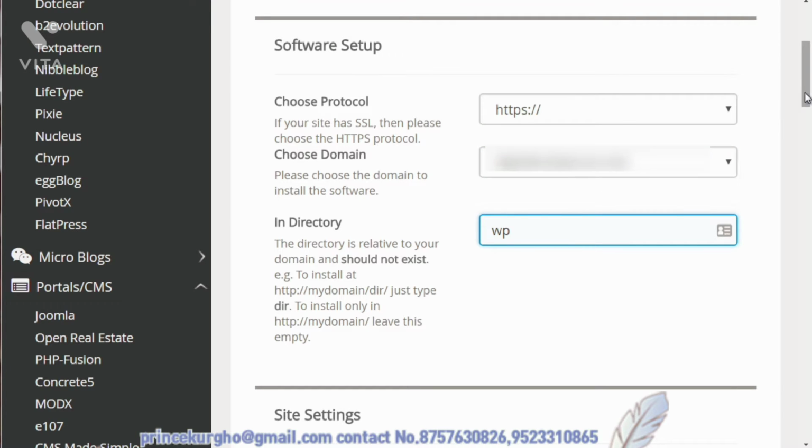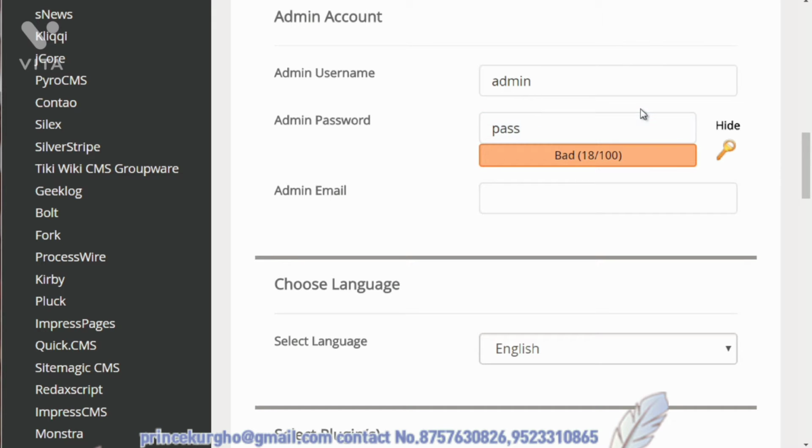So once you've done that, then what you want to do is enter your admin account, so your admin username and password. Now, I will say by default, it does have you enter admin, but it's highly advised not to use the word admin because most WordPress blogs use that, and it's super easy for people to hack into your site.